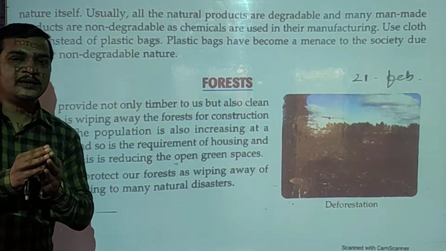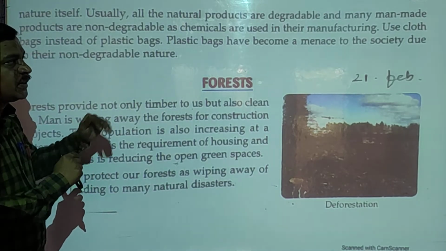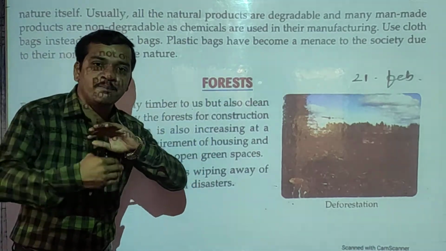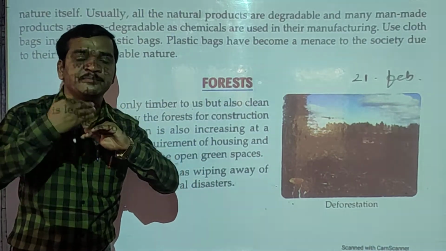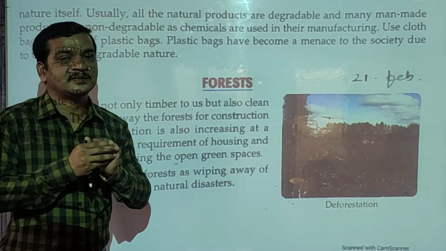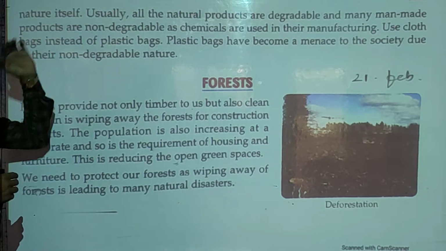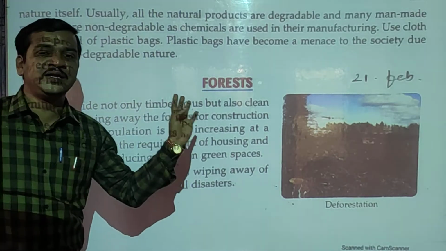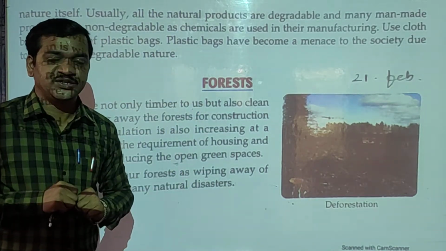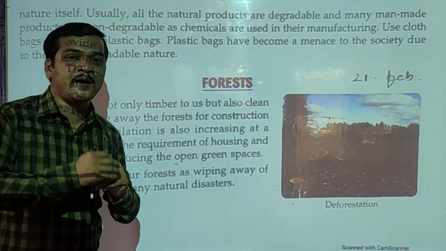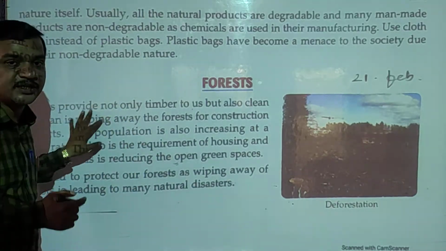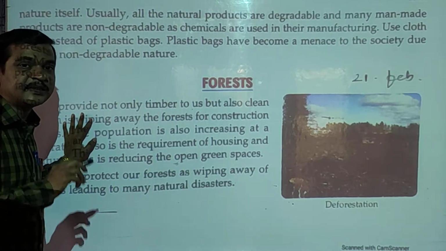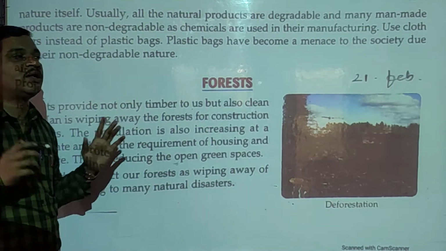All these natural products are degradable, they can be decomposed and converted into simple materials naturally. Automatically they decompose without any action. But non-biodegradable materials remain as they are for a long time.